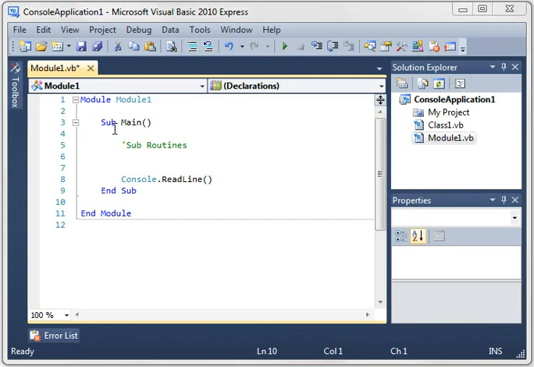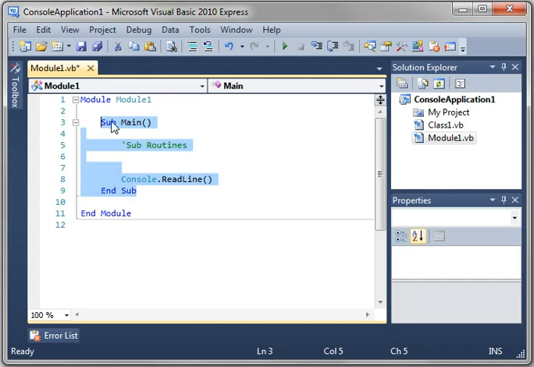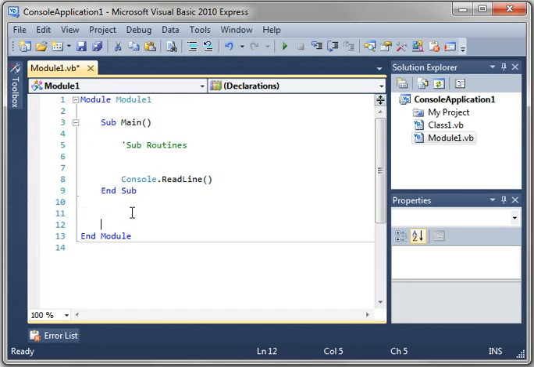Today we're going to be discussing subroutines. What is a subroutine? Well, you've seen them all along. See, Sub Main, End Sub, that's a subroutine. It's just a block of code. So let's actually make one.